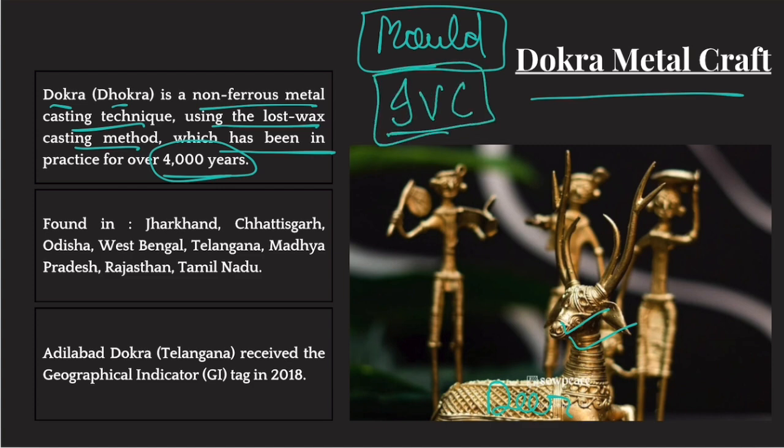So, it is an ancient technique, more than 4,000 years old. And currently, it is found in tribal areas of Jharkhand, Chhattisgarh, Odisha. It is found in West Bengal, Telangana, Madhya Pradesh, Rajasthan, Tamil Nadu. In fact, in Telangana, there is a place called Adilabad. The Dokra artwork of Adilabad has even received GI tag in 2018. So it's world famous now.